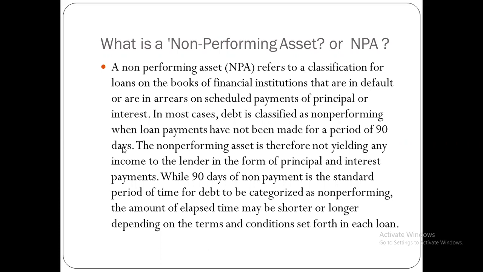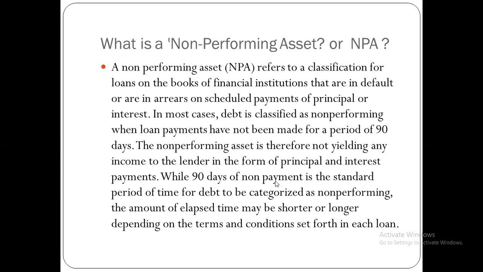It means that the organization will come under loss. The non-performing asset is therefore not yielding any income to the lender in the form of principal and interest payments. So sometimes we give a loan to someone, but we do not receive any interest on the amount we paid to the clients.